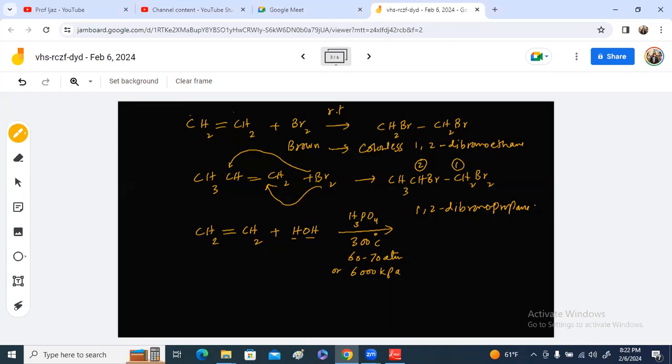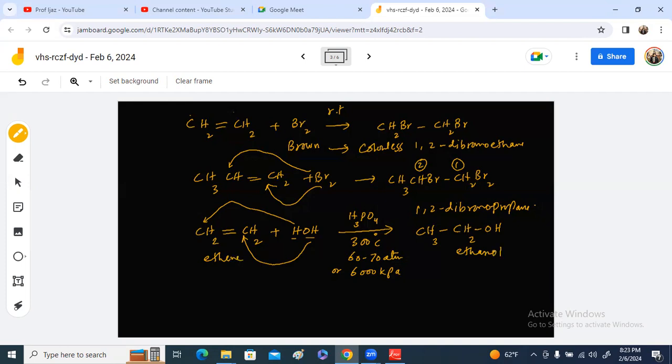Now, when ethene reacts, hydrogen can be added on this carbon and the OH group on this carbon. So you will get a product. There were two carbons, so add one more hydrogen to get CH3. Now there are two hydrogens on this carbon, then add one more OH group, sorry. So CH3, CH2, OH. Now this was ethene and this is ethanol.